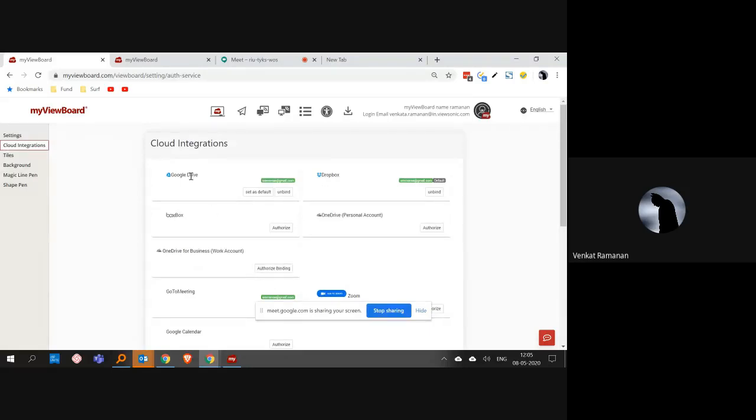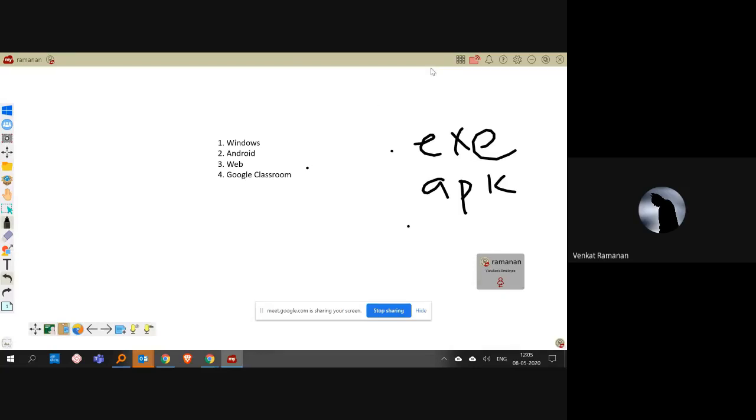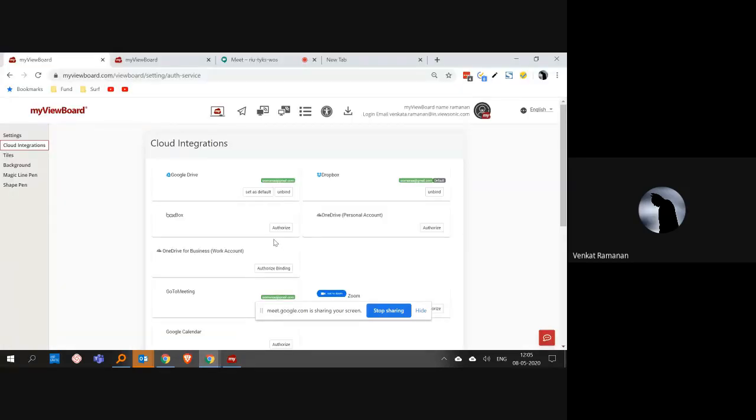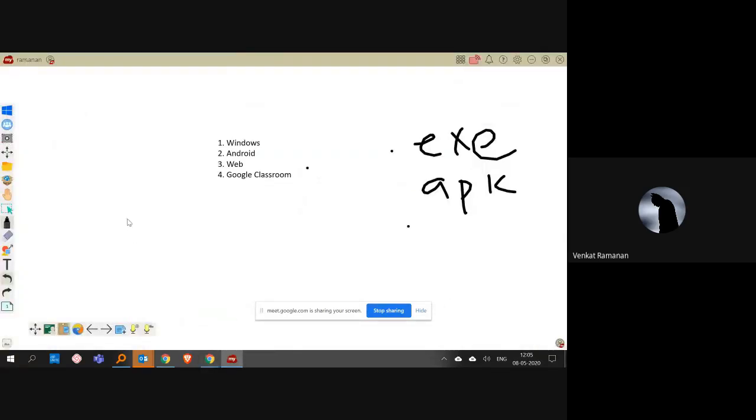So for example, I have just connected my Google Drive and Dropbox here. Once I go back to the software, I can see that both my Google Drive and Dropbox are enabled. If you want, I can also connect the other devices. Again, this Google Drive may be your personal account, or it might be the same account which has been given by a school. Accordingly, you can use it. The entire curriculum you can upload and simply drag and drop from these platforms onto the canvas. So that is the first one, which is rich cloud integration. You can integrate any of these 5 clouds onto the software.